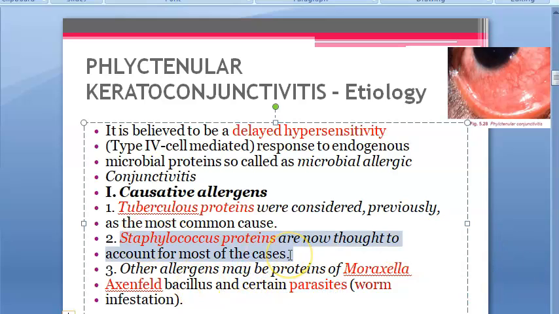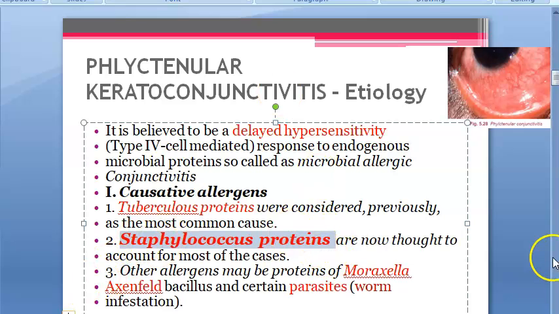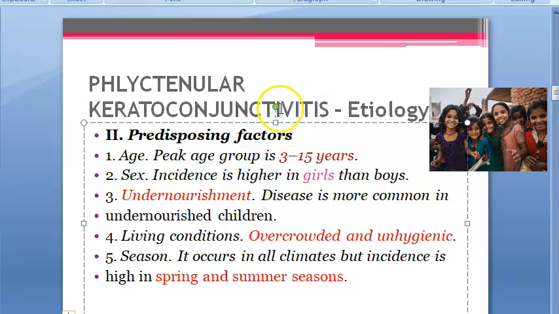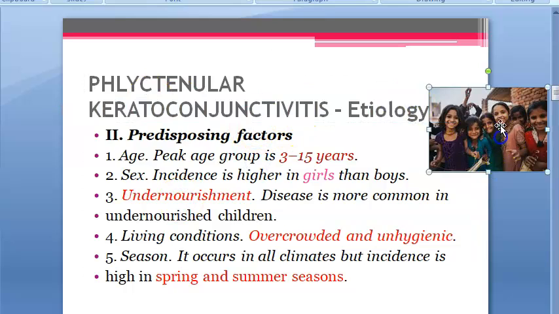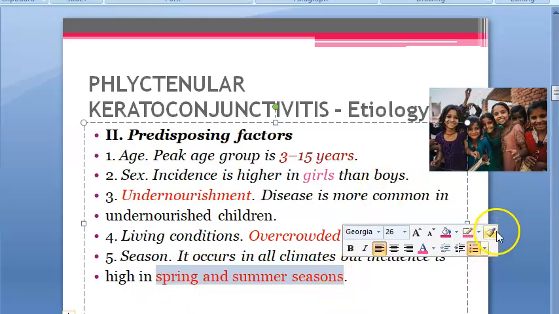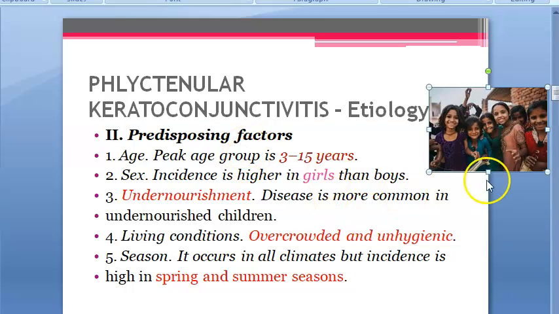And here they are saying staphylococcus proteins are now thought to account for most of the cases. So staphylococcus proteins only they are blaming more. So let's bold this, important. Okay, let's move on. Predisposing factors, just remember this photo: 3 to 15-year girls, undernourished, overcrowded, unhygienic, mostly in spring and summer seasons. Low socioeconomic status. These are the predisposing factors.